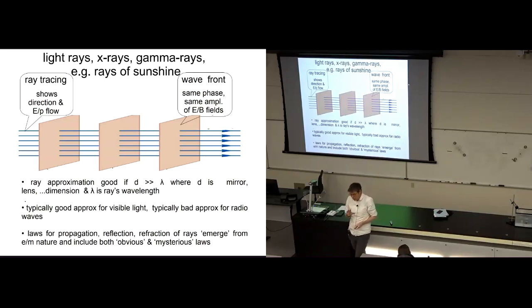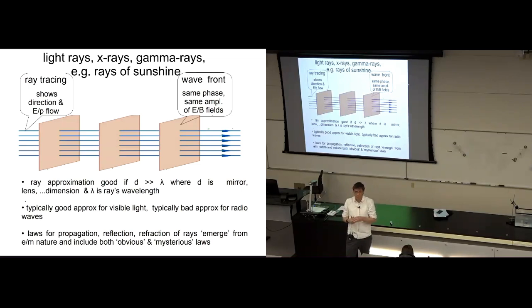So if you think about visible light, visible light has wavelengths from 400 nanometers, that's the shortest, that's 400 times 10 to the minus 9 meters, to 700 nanometers, that's 700 times 10 to the minus 9 meters. So that's the wavelength of visible light.